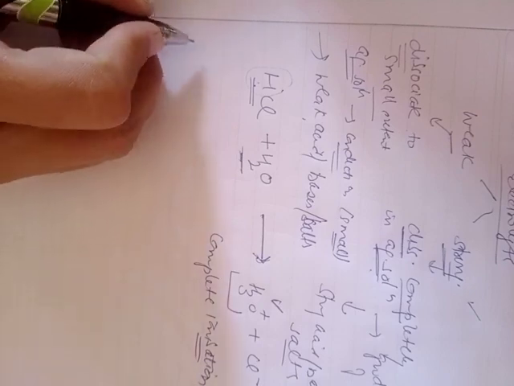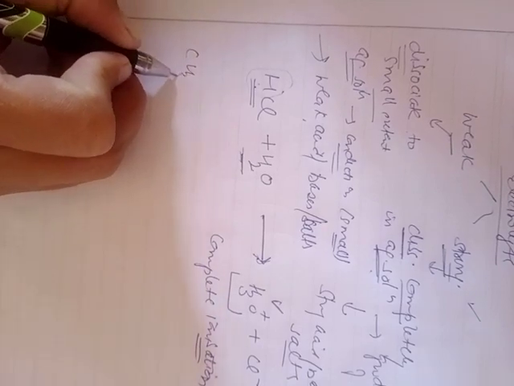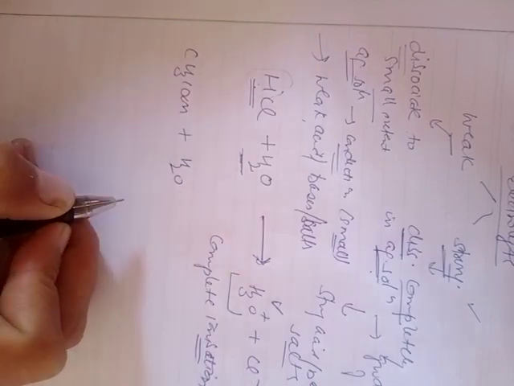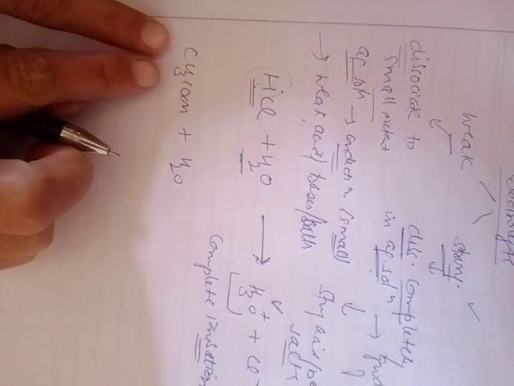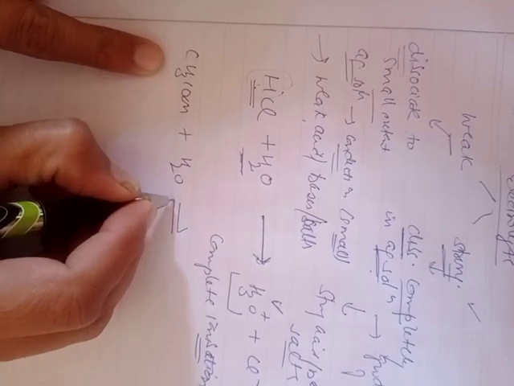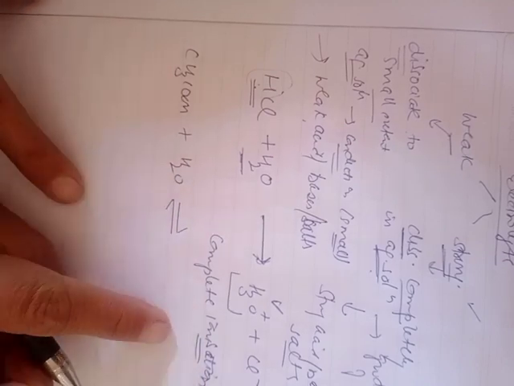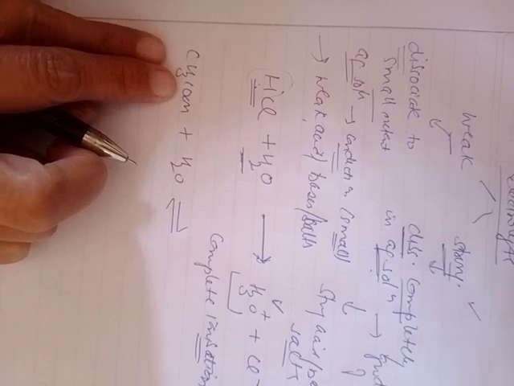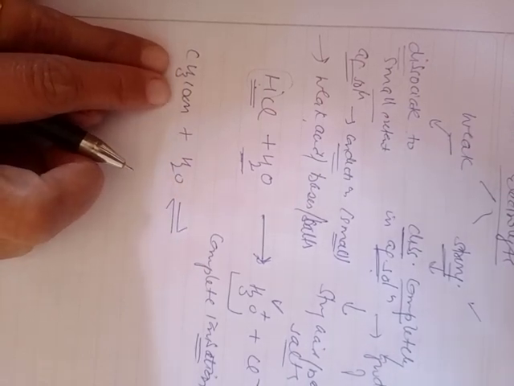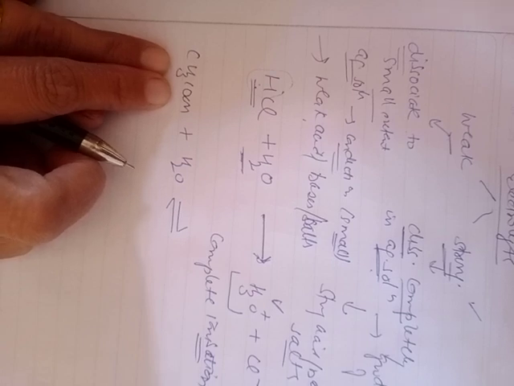In case of weak electrolyte, suppose we have taken acetic acid. When dissolved in water, it was observed that this species is partially ionized and an equilibrium is set up between the ions produced and the unionized electrolyte. So the weak acid or the weak electrolyte is partially ionized.